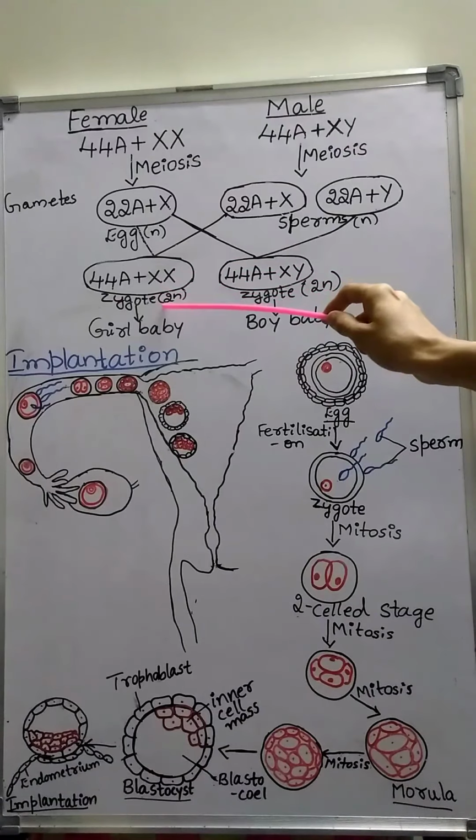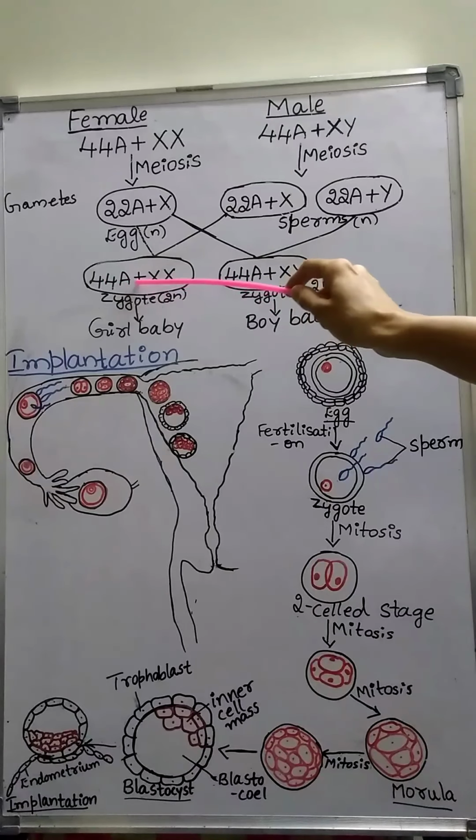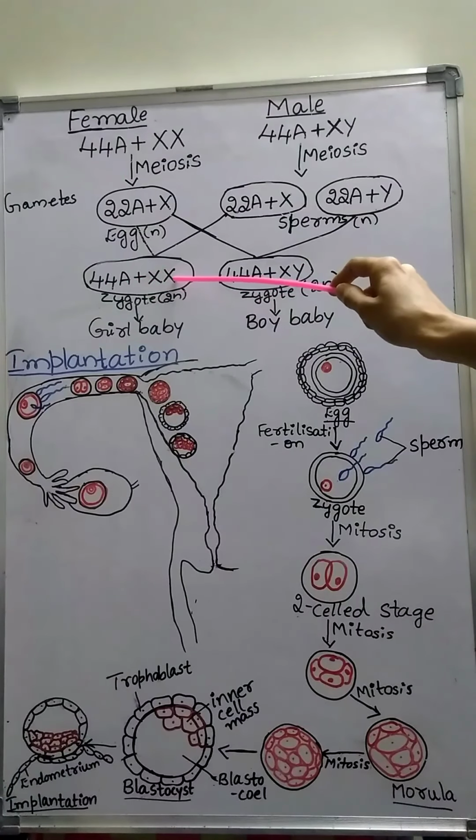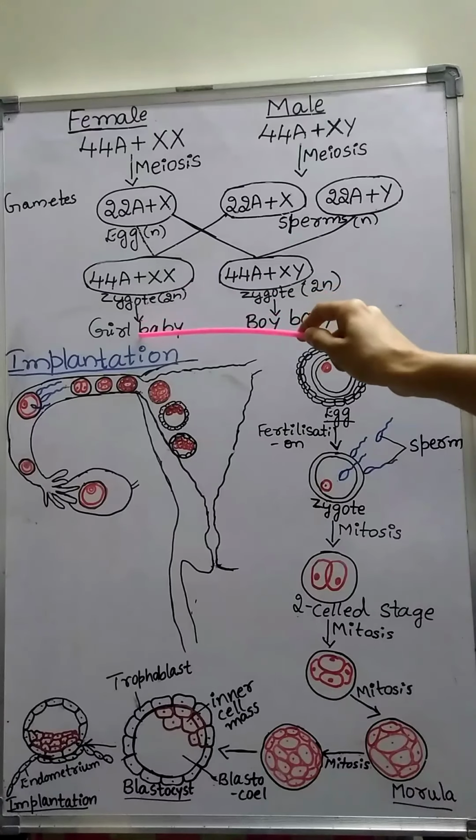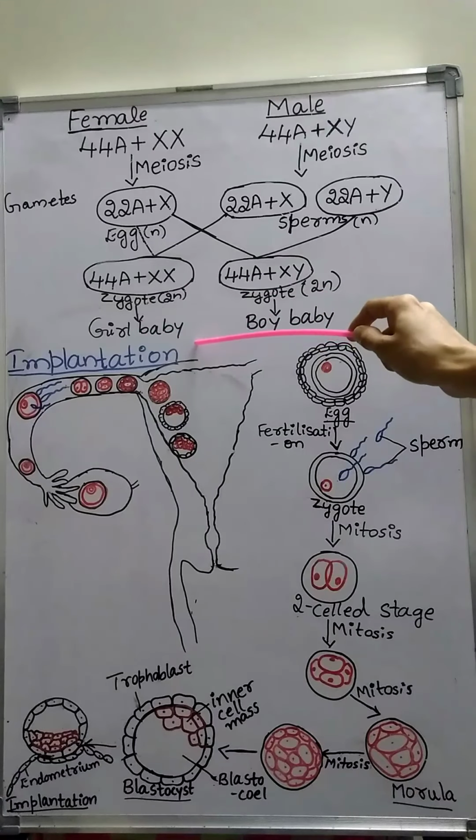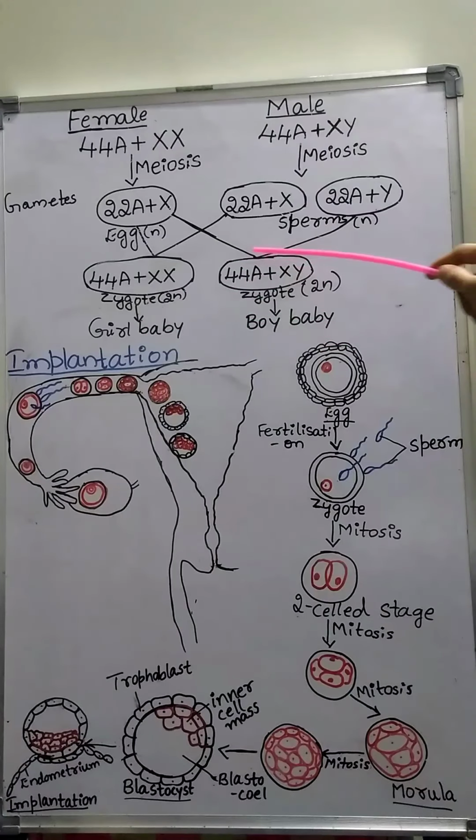The zygote carrying 44 autosomes and XX develops into a girl baby, whereas the zygote carrying 44 autosomes and XY would develop into a boy baby.